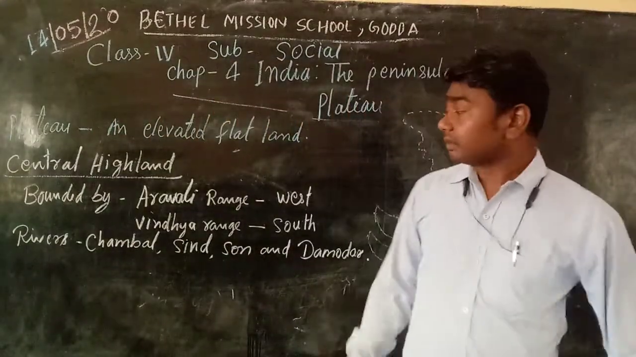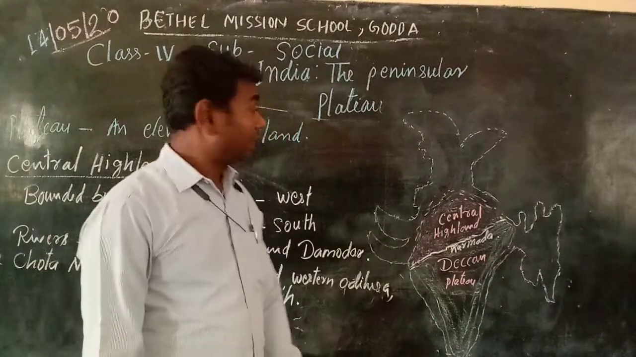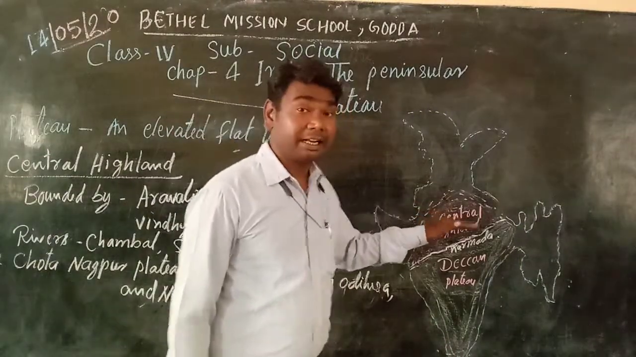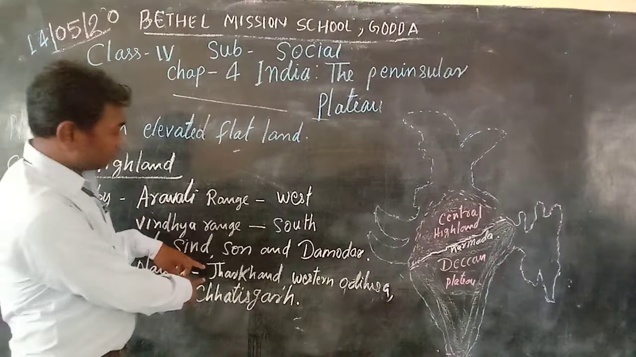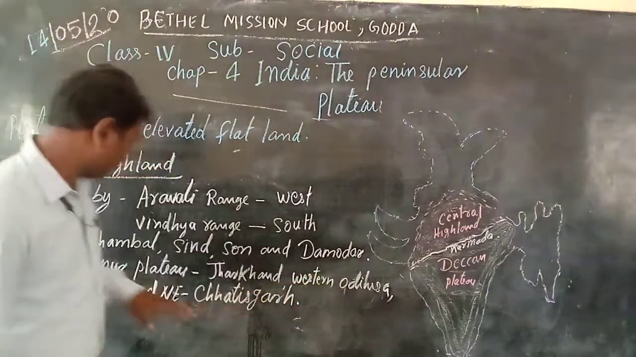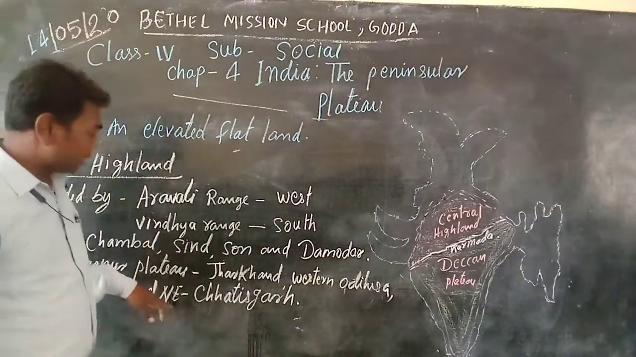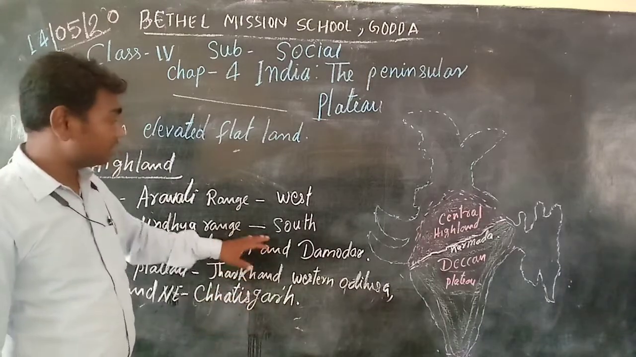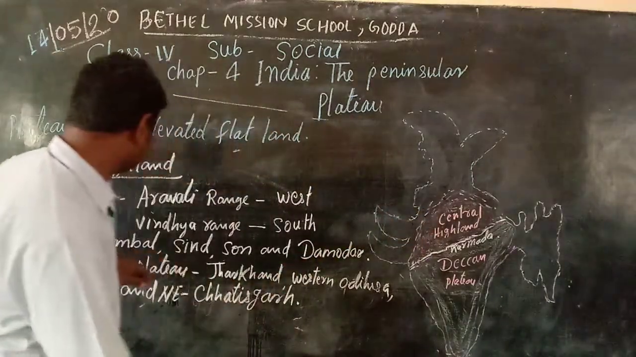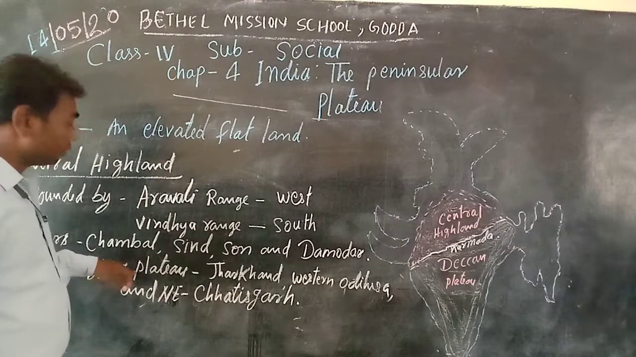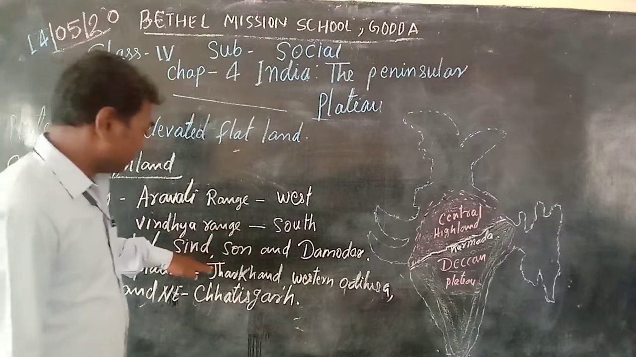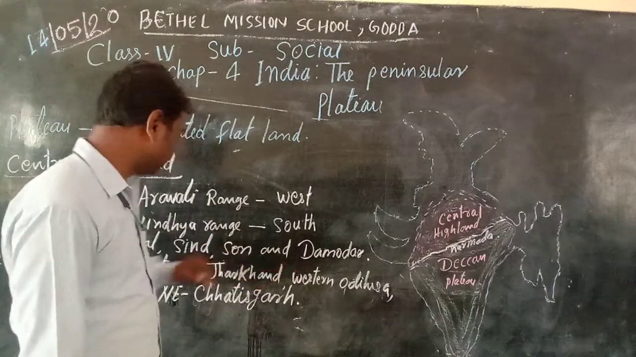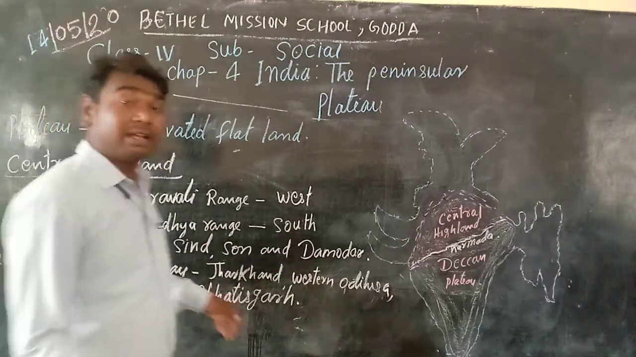In this Central Highlands, the Chota Nagpur Plateau is situated. This Chota Nagpur Plateau covers the states of Jharkhand, Western Odisha, and the northeastern part of Chhattisgarh.